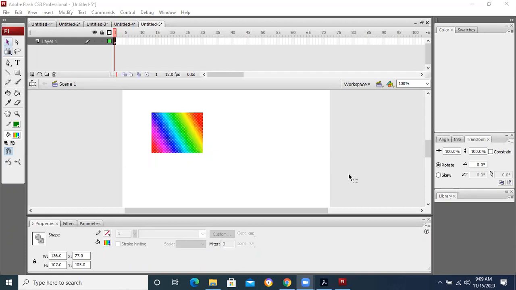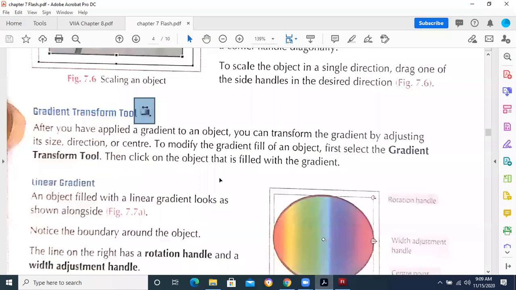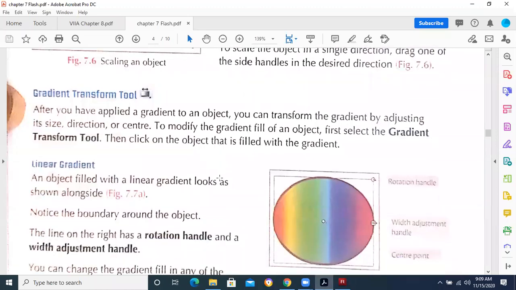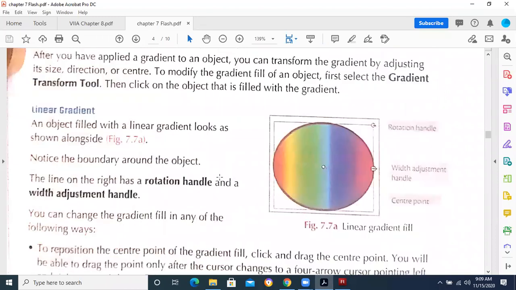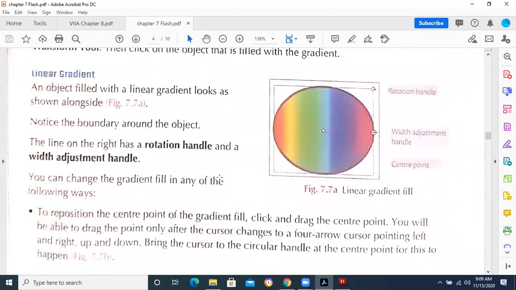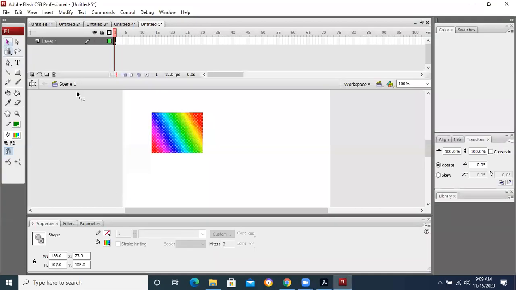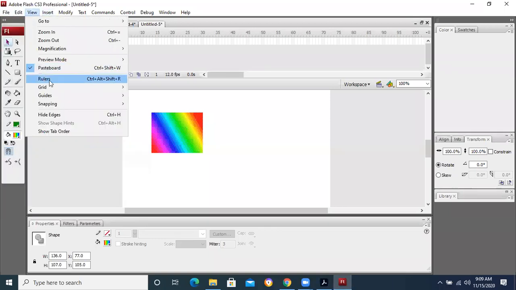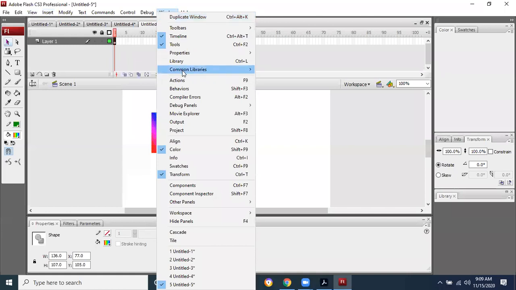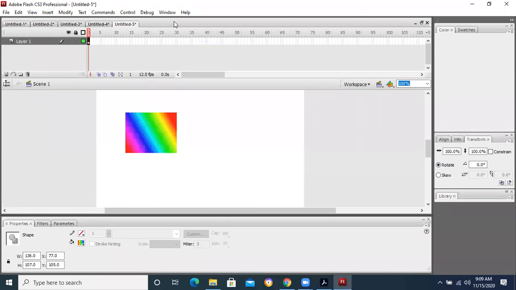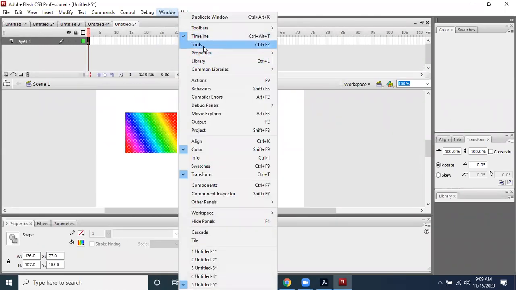So I hope all these things are clear to all of you, and you will go through this chapter because this chapter is very important for our test. Mostly the questions will be asked from this chapter. What are different options? What are different menus? How can we switch on the toolbox? How can we switch it on by going to Window? Tools are there? Yes, there are tools. You can switch the tools on and off from here.